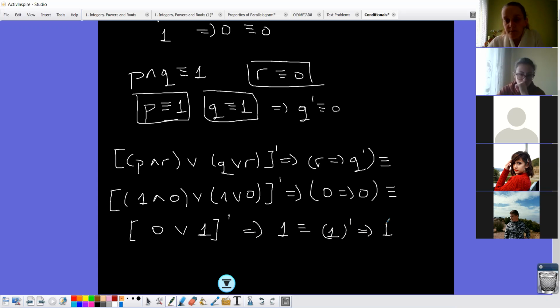We have 1, so what will be negation of 1? 0. Then 0, then 1. First one is false, the second one is true, so it will be true. Will be 1. Okay? Did we understand?